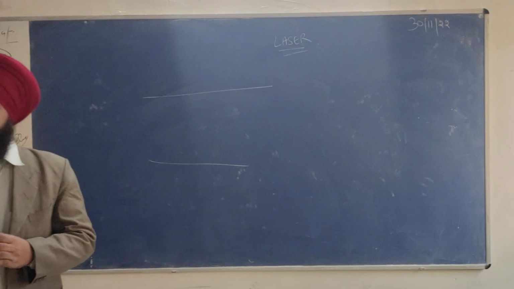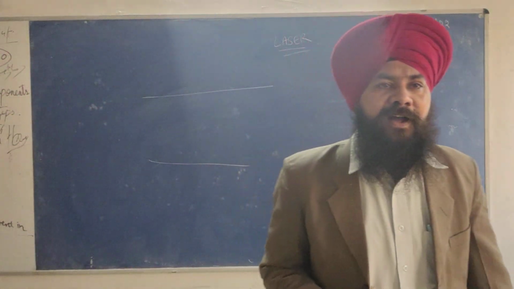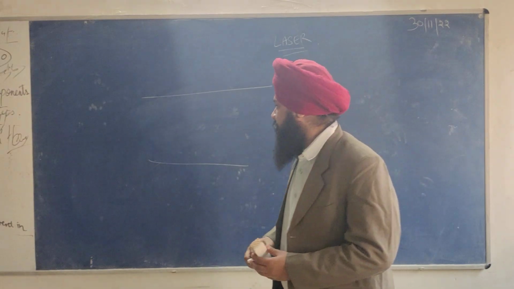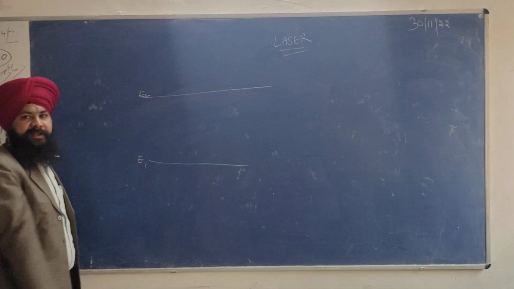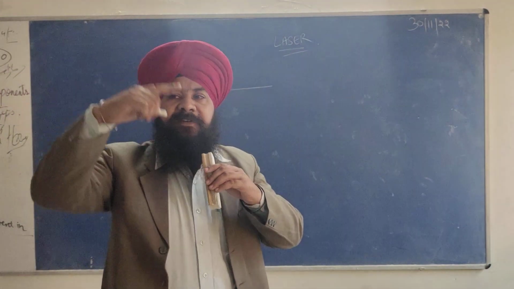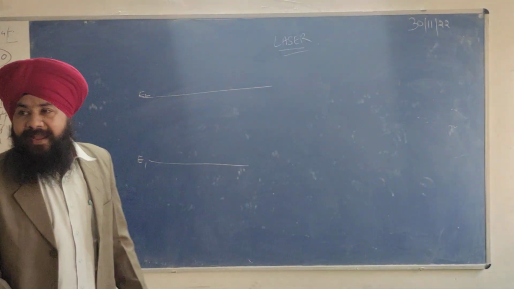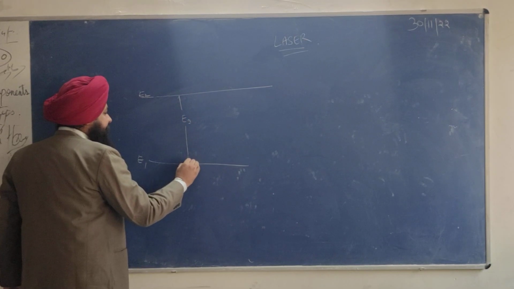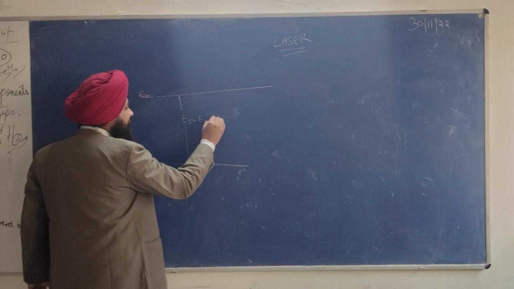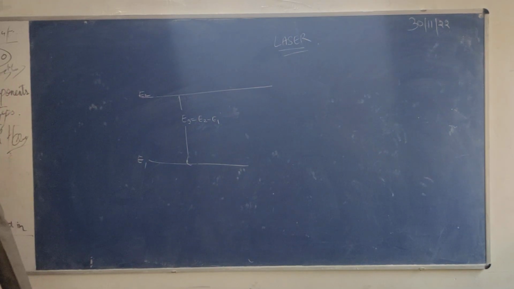So we have seen that an atom consists of discrete energy levels. Let us start with two energy levels, E1 and E2. The energy difference between the two energy levels is called the band gap, Eg, which is equal to E2 minus E1.